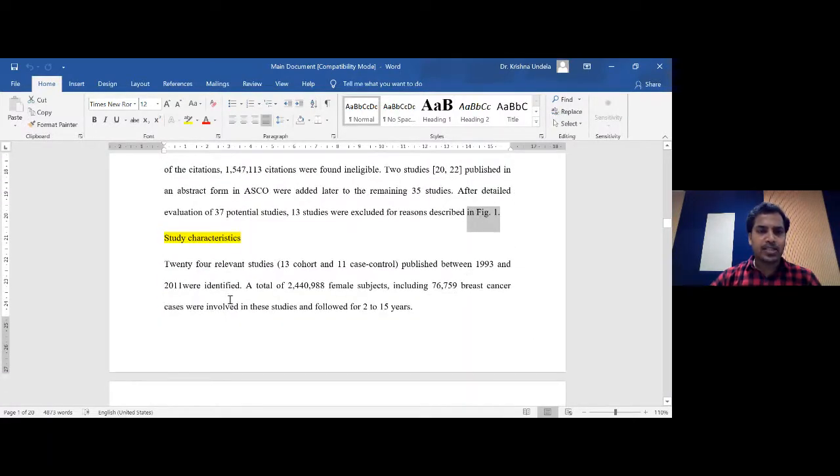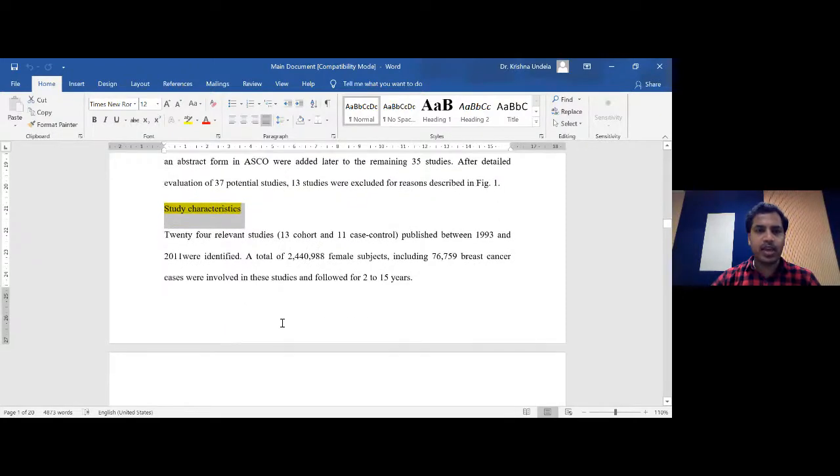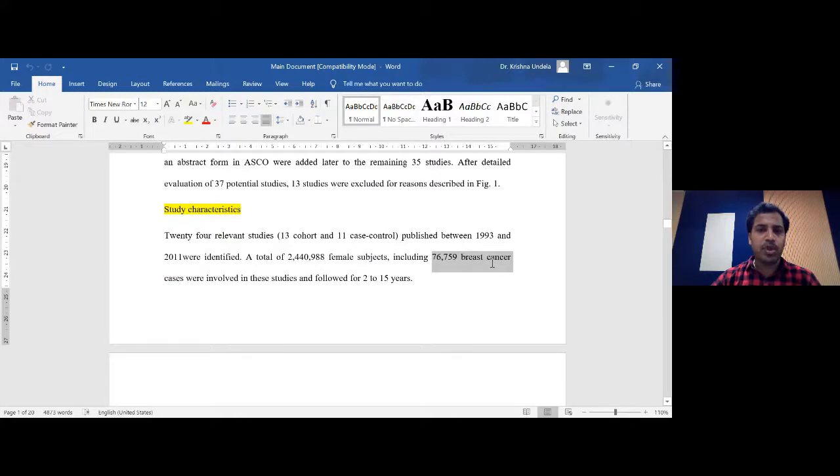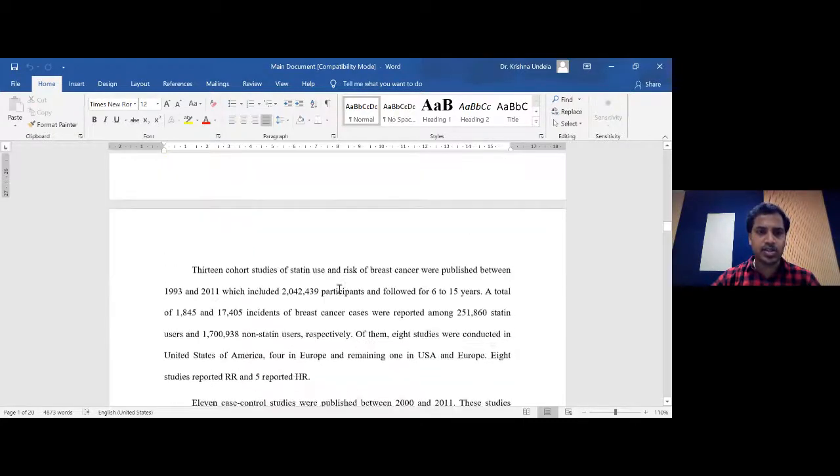Coming to the next subheading, study characteristics, we explain once again, out of all the 24 studies we have included, how many are cohort, how many are case control, and from which date to which date they were published, and in total how many people they included, how many females and others, and among all those people, how many have breast cancer. These are the combined numbers from all the studies, and we have mentioned those numbers clearly under the study characteristics.